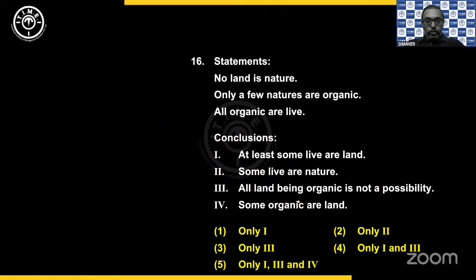So let's look at the conclusions. Again, there are no either or given, so we'll check them separately. First is positive, second is positive, fourth is positive, and the third is possibility. Now you have at least some. At least means some, putting them together does not change your meaning, so you simply ignore the word at least. You can read it as some live are land.